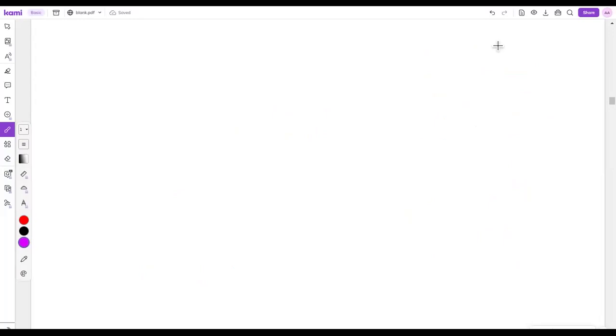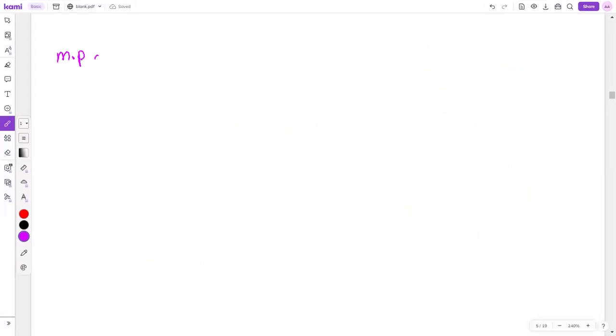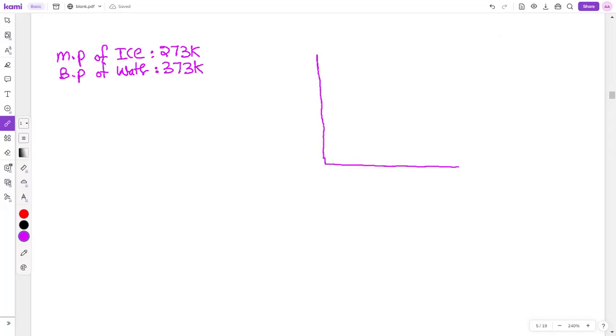What is the melting point of ice? Melting point of ice 0 डिग्री सेल्सियस, तो केल्विन में कितना होगा? 273 केल्विन. And what is the boiling point of water? So केल्विन में कितना होगा? 373 केल्विन होगा. Okay.